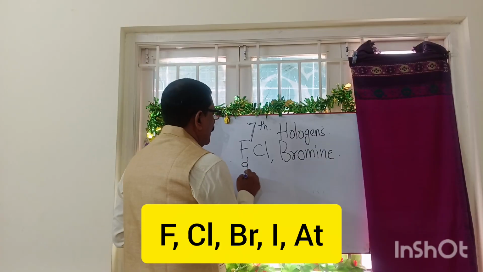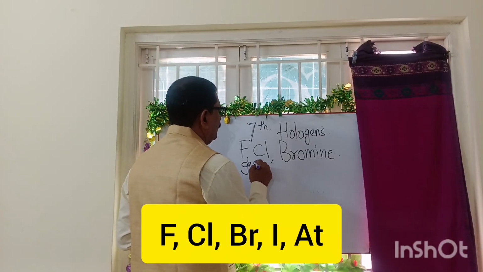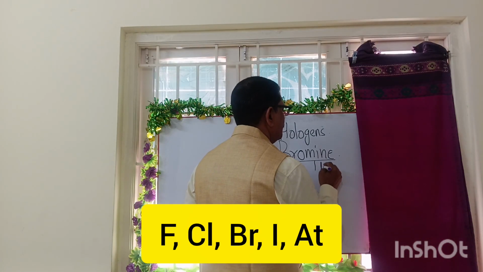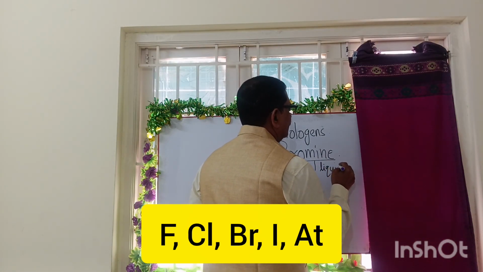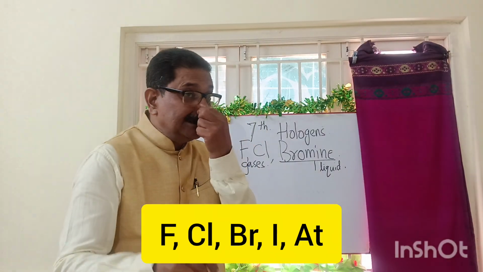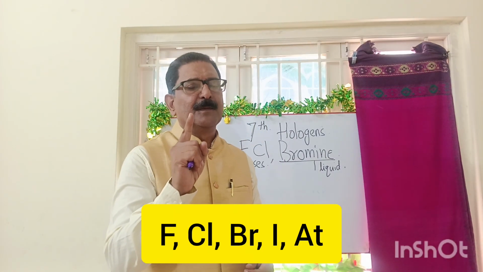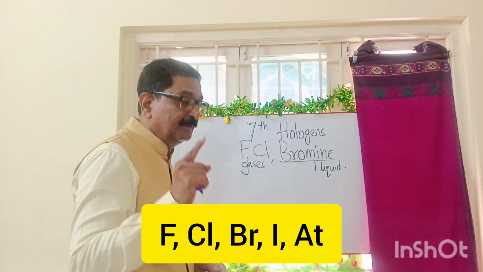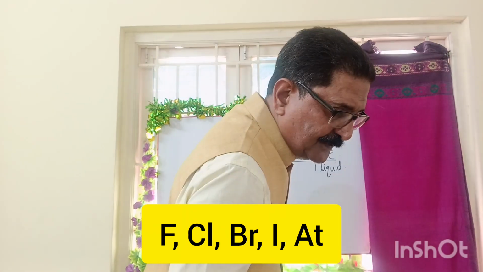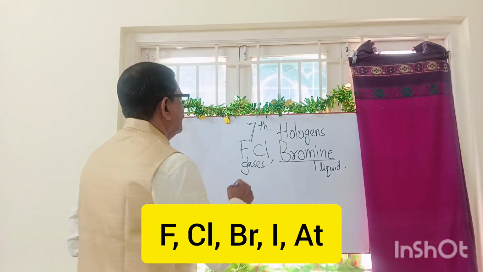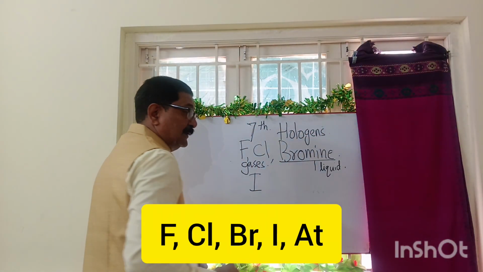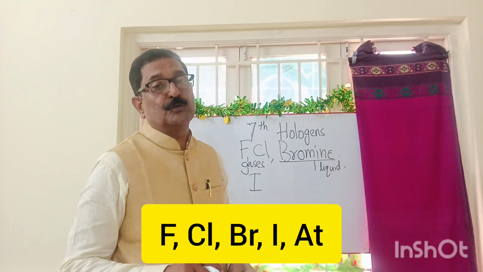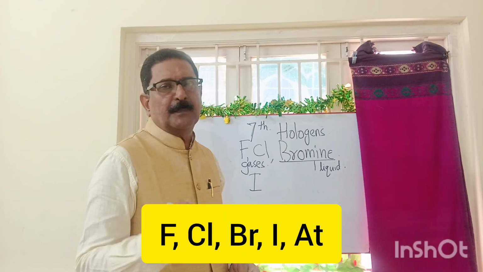Fluorine and chlorine are gases, but bromine is a liquid. They are non-metals. There is only one non-metal which is a liquid. That is bromine. Don't forget it. Keep it for your future studies. Then after bromine, iodine. Iodine has a lot of food related and hospital related uses. There are many uses for that.